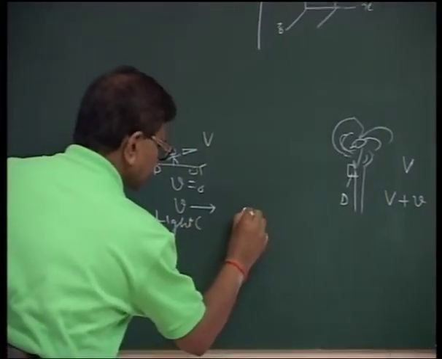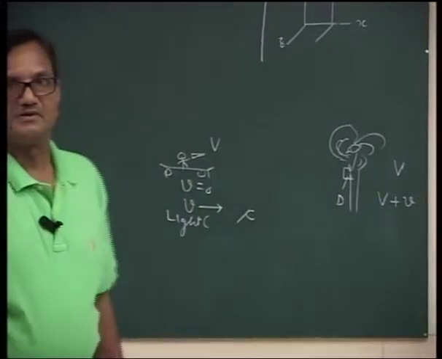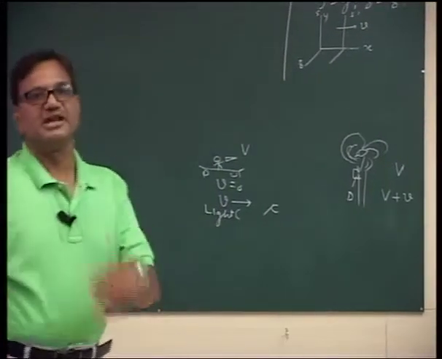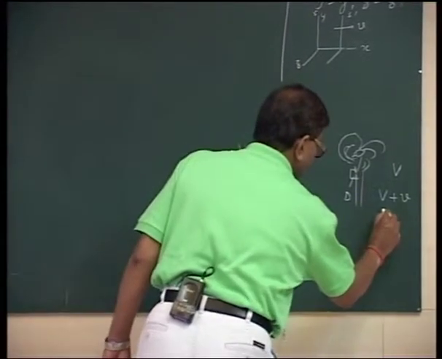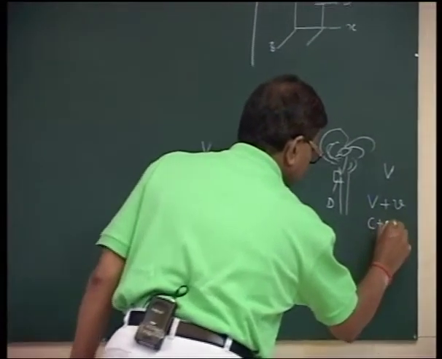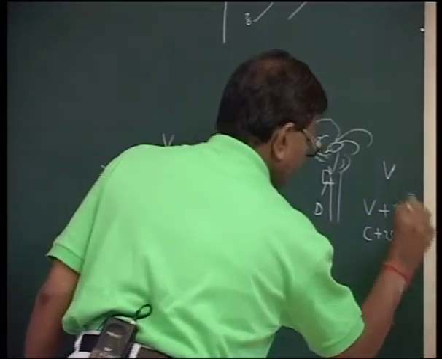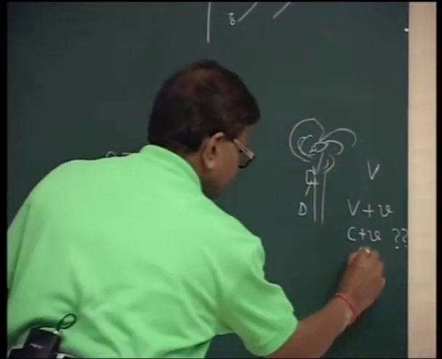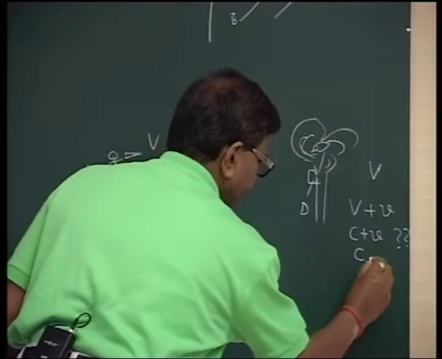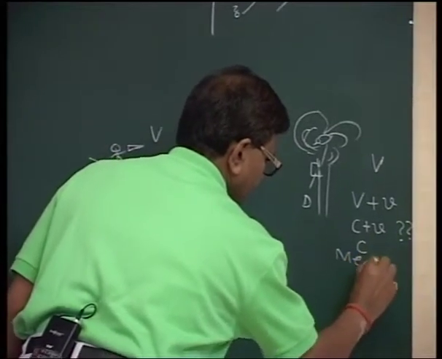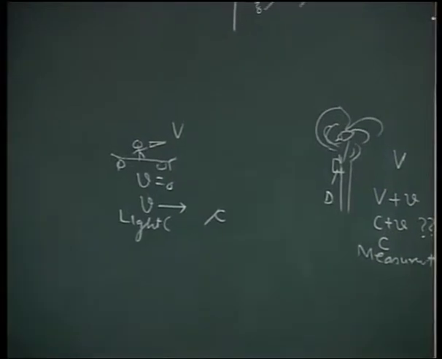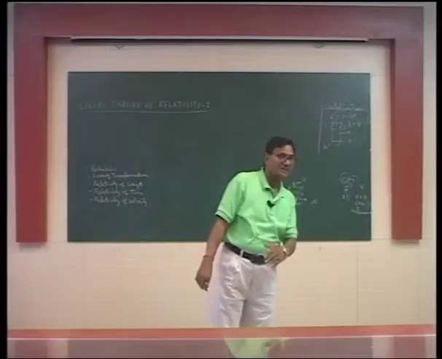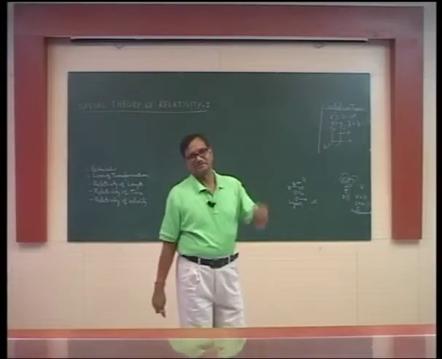Light travels with the speed c. So according to Galilean transformations, the speed recorded should be c plus V, but the measurement suggests that it is c. That means classical relativity is not applicable in the case of light.